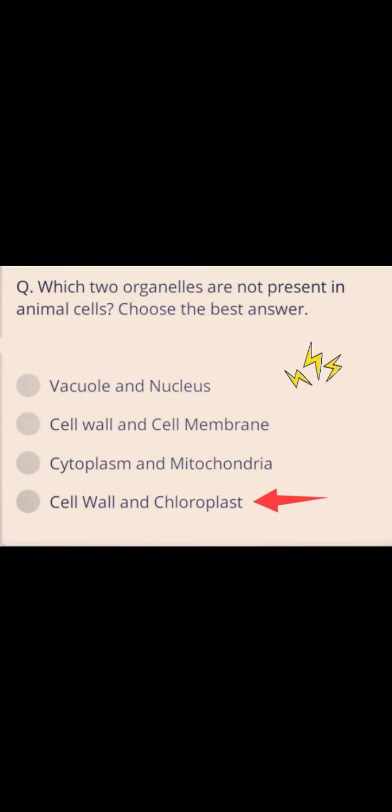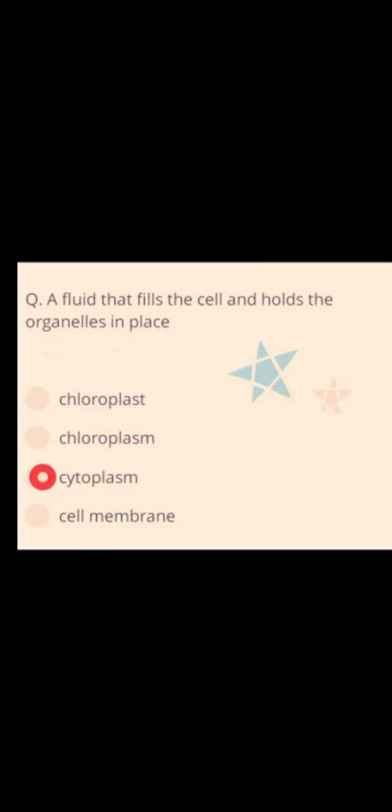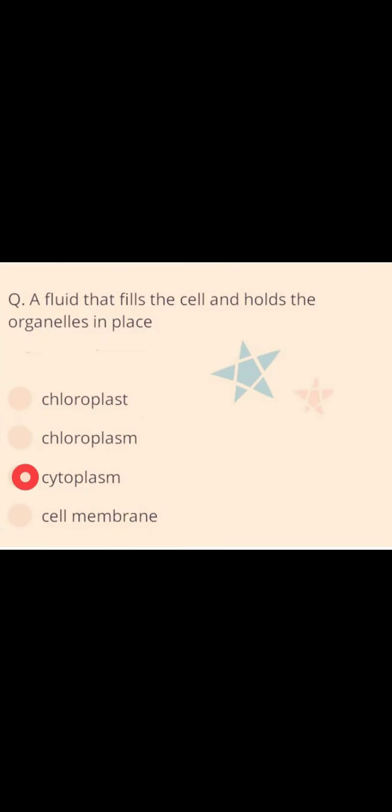Which two organelles are not present in the animal cells? Right option is cell wall and chloroplast. If there is a high concentration of water outside of a cell, where will the water want to go? The right option is into the cell. A fluid that fills the cell and holds the organelle in place is called cytoplasm.